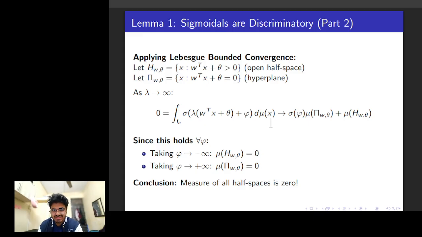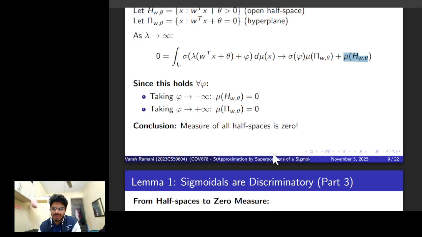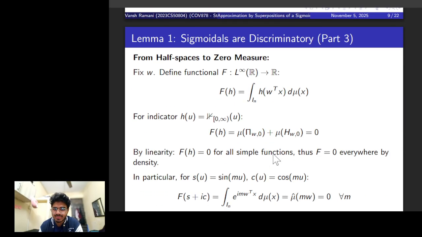But anyways, since this holds for all possible phi's, we have to say that as we take phi to minus infinity, this term has to be zero, else the final thing would not be zero for any value of mu. And similarly, if I take it to positive infinity, this value has to be zero for any possible value of this. Or maybe I said the opposite, but that makes sense, right? So you conclude that the measure of all such half spaces is nothing but zero. And how do I go from this half space thing to a zero measure thing?